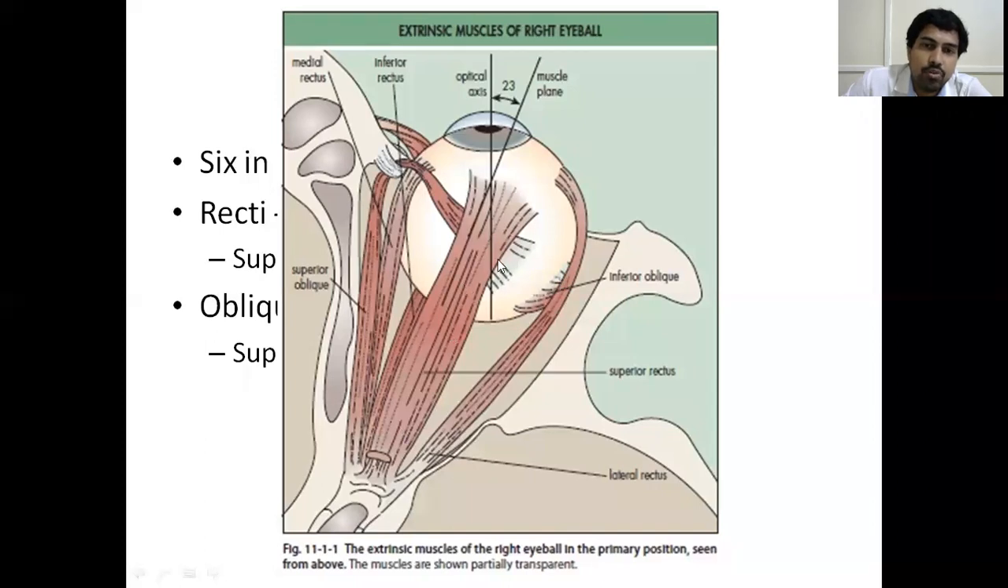So recti are 4: superior rectus, lateral rectus, inferior rectus, medial rectus. Obliques are 2. One is superior oblique, the other one is the inferior oblique. So these are the extraocular muscles.